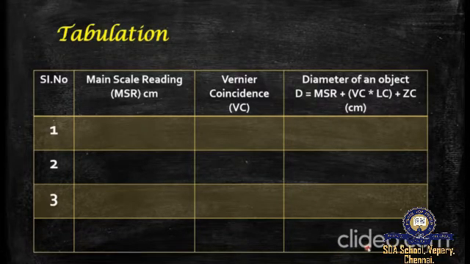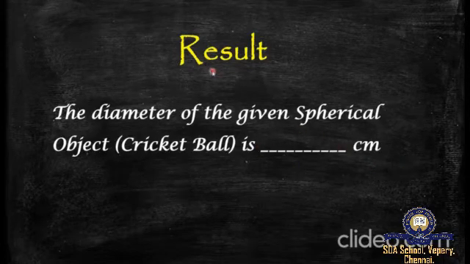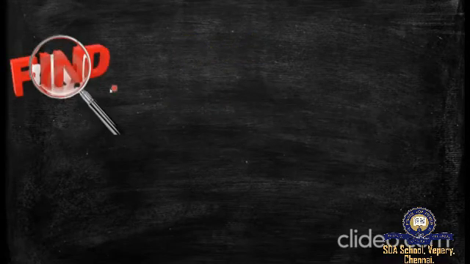And finally, we can write it in the result as: the diameter of the given spherical object that we took, a cricket ball, is so much centimeter. Thus, an experiment with vernier caliper. Okay, so let's find some reading.